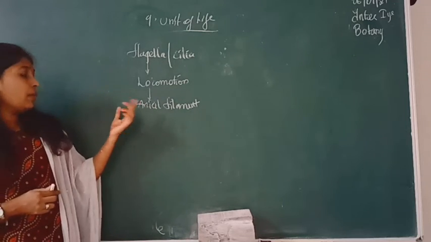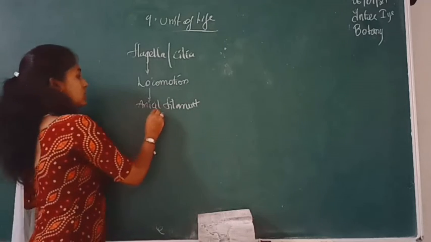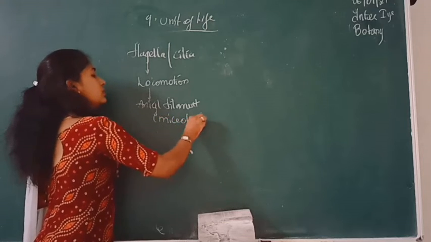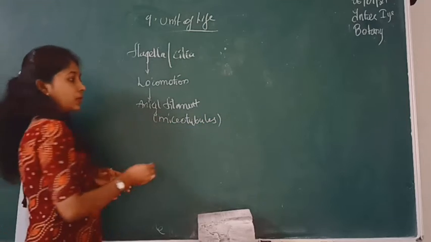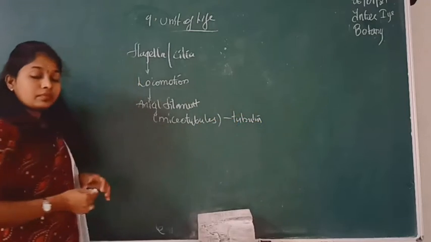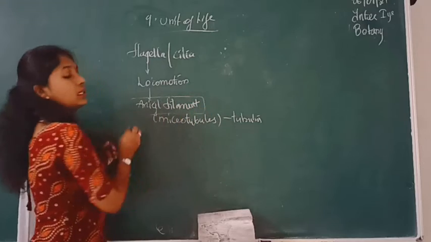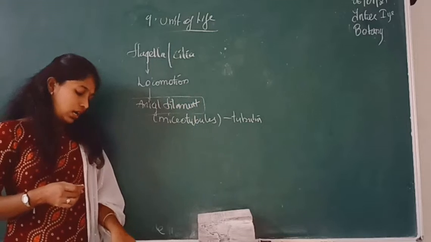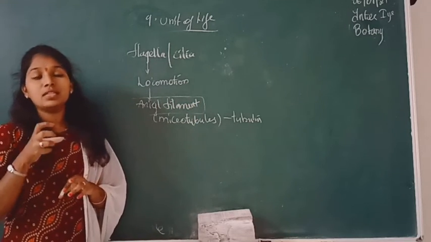And this axoneme or axial filament consists of some microtubules. These microtubules are made up of a protein called tubulin. What type of protein are they made up of? They are made up of a protein called tubulin. And this axoneme or axial filament consists of 9 pairs of microtubules called doublets. The 9 pairs of microtubules are arranged as doublets.